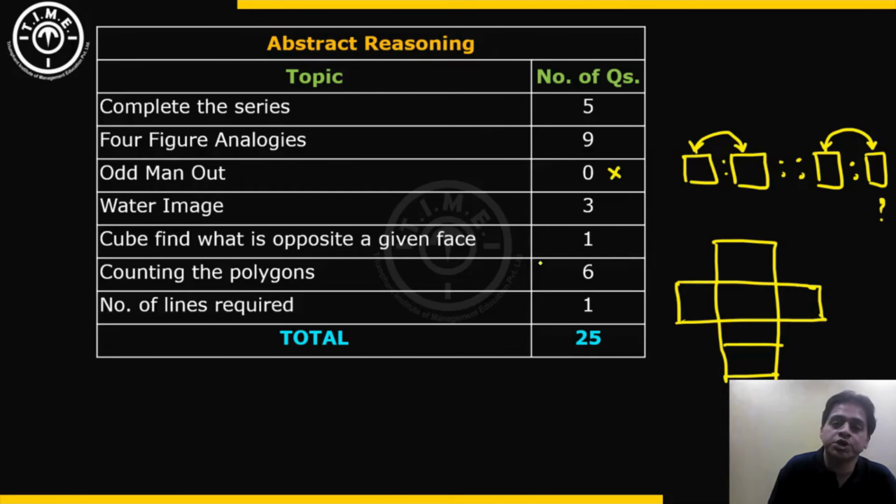There were 6 questions based on counting of polygons. So counting of triangles, rectangles, squares. So there were figures given, and how many triangles are present in that figure, how many rectangles, how many squares, those kind of questions were asked, 6 of them. These questions were the speed breakers in this section. So out of the 25 questions, these 6 questions are the ones that students should have been careful about. Out of 6, there were maybe a couple of questions that were very easy to count. The remaining would have been time consuming.